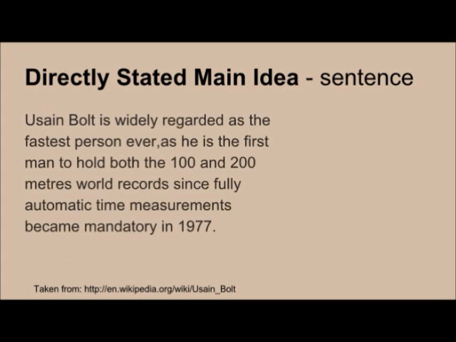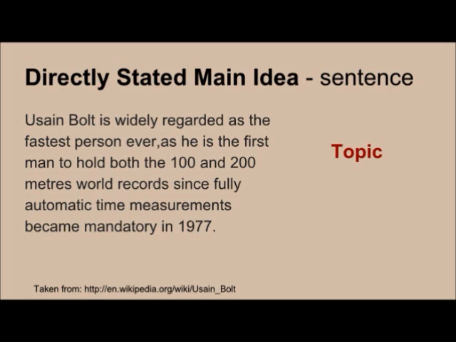Let us see an example how to find the topic, main idea, and supporting details at a sentence level when we are talking about a stated main idea. So the following sentence is taken from Wikipedia. Let me read it first. Usain Bolt is widely regarded as the fastest person ever, as he's the first man to hold both the 100 and 200 meters world record since fully automatic time measurements became mandatory in 1977.